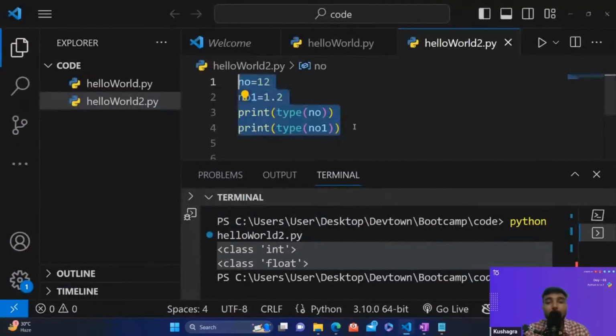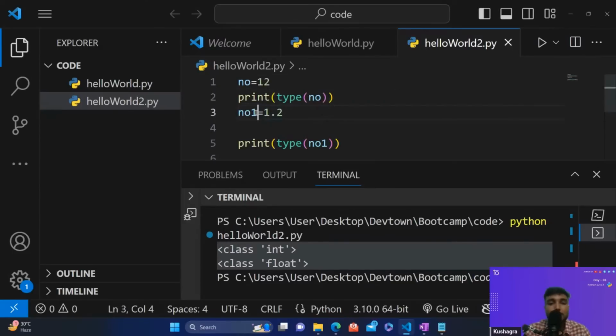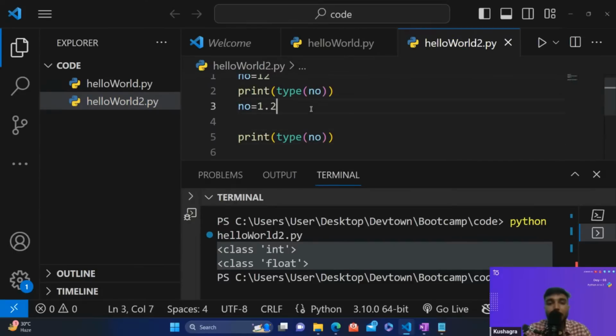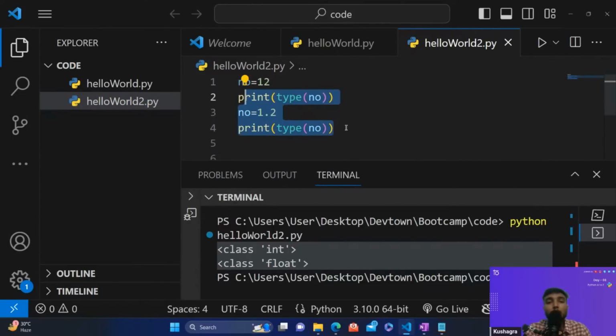Okay, that's great. Now let's do certain practice. Let's just go back and do it like this, and let's go over here, and now let's do it like this. So can anybody predict what would be the output for this code, guys?